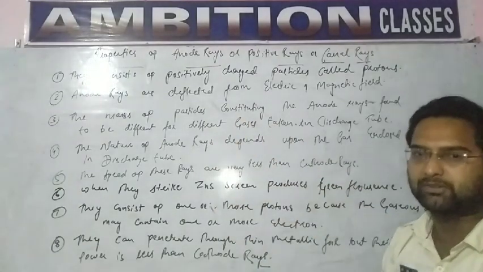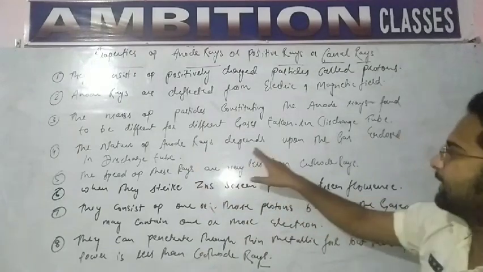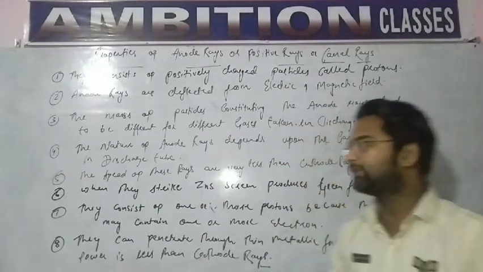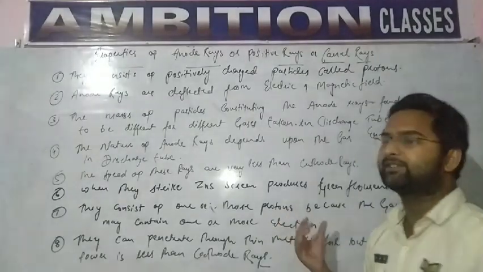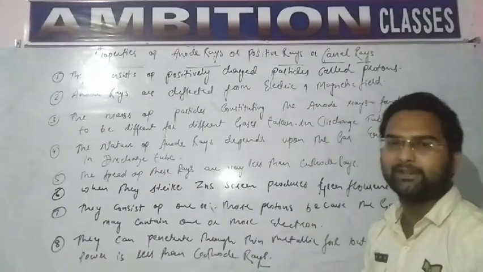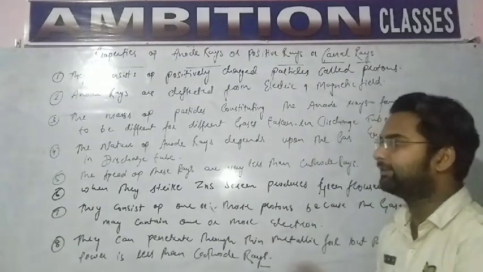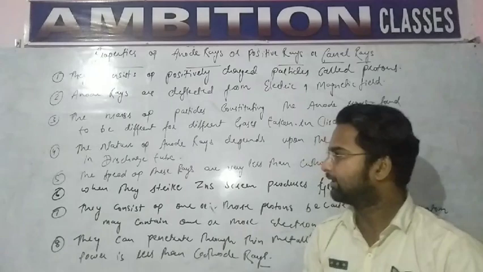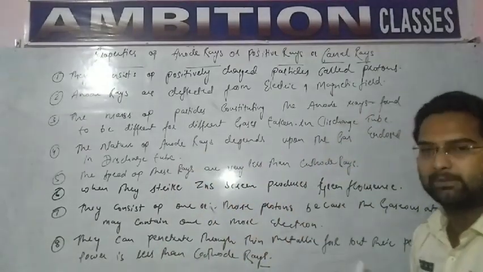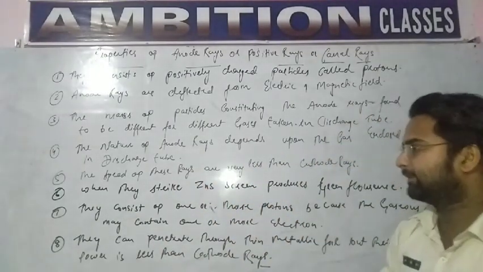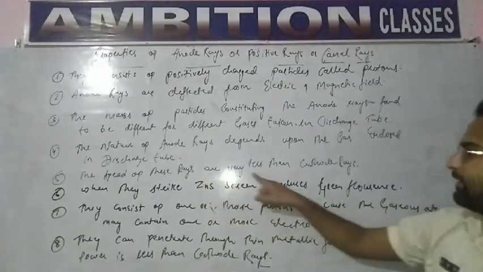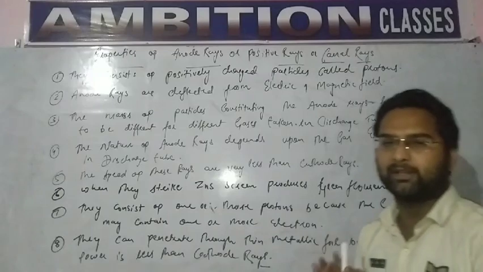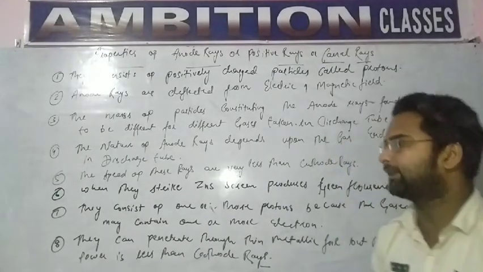Next, the nature of anode rays depends upon the gas enclosed in the discharge tube. This is also an important point. The nature of the anode rays totally depends upon the gas filled in the discharge tube. Oxygen can be filled, hydrogen can be filled, nitrogen can be filled. Now the next point: the speed of anode rays is very much less than that of cathode rays. This point has to be noted.